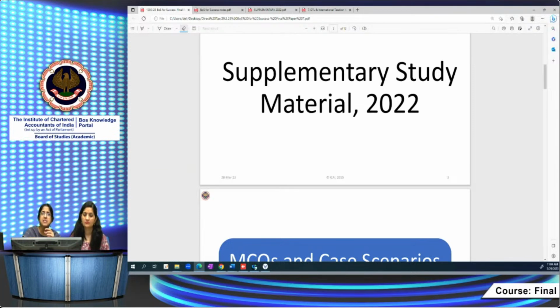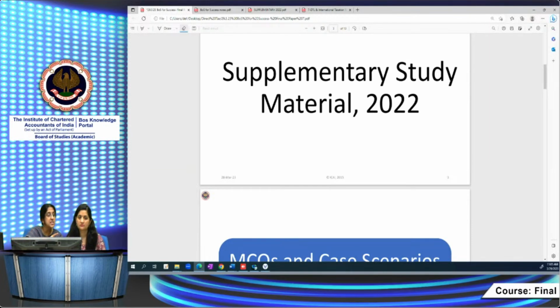As regards the other chapters, wherever the provisions have undergone major changes, we've given the relevant provisions in entirety, and you would have to substitute them in place of the provisions of the study material. In some places where there are minimal amendments, we have told you what the amendment is and how to go about studying it in each case, whether you should read it along with the study material or whether it's in substitution. Also, if some questions have become redundant, for example in advance ruling, we have mentioned that in the relevant place. In fact, the supplementary study paper contains an explanation in the beginning, before we begin, that clearly explains how the amendments have been presented. You must go through that before you read the supplementary study paper.